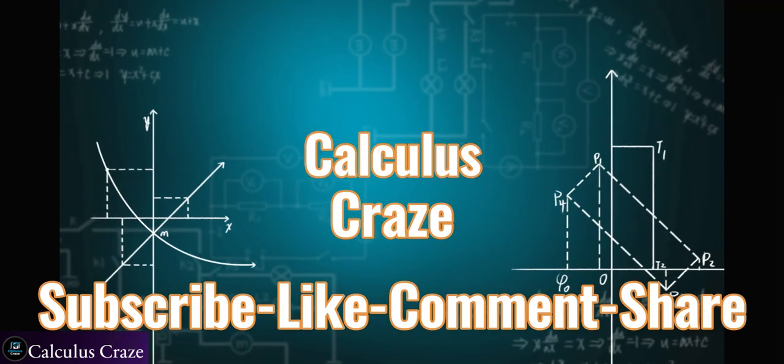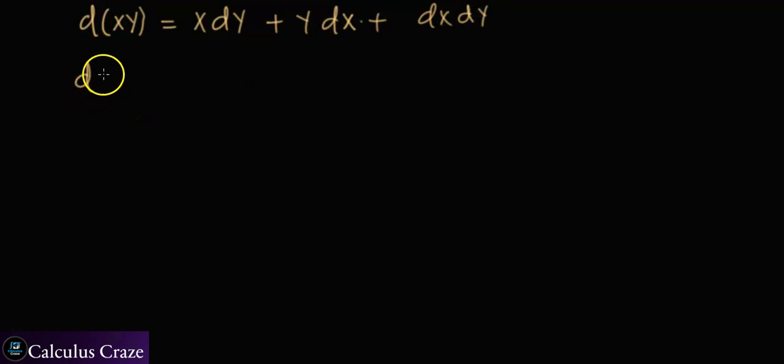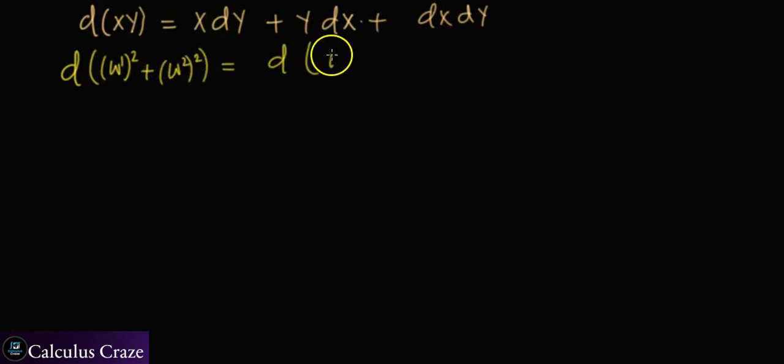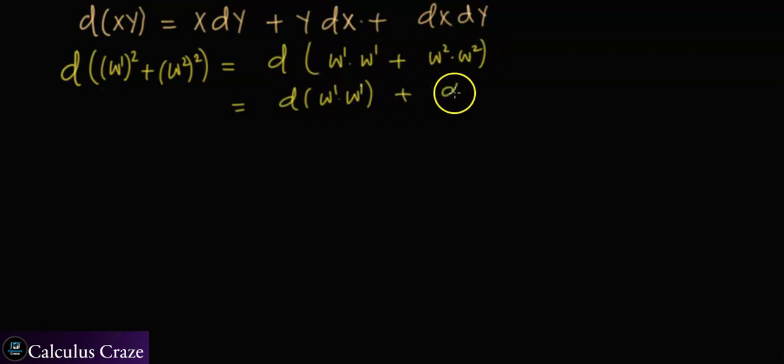Now I want to differentiate the following. I want to find out w1 squared plus w2 squared, so I want to find its differential. I can write w1 squared as w1 times w1 plus w2 times w2, and then I can operate my differential on both separately, because the differential is a linear operator, even a stochastic one.